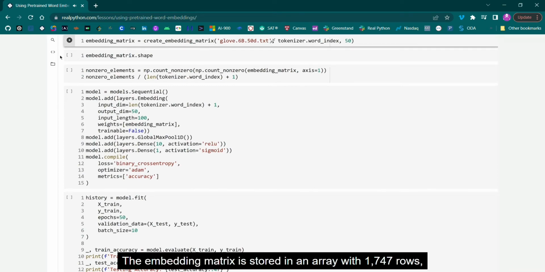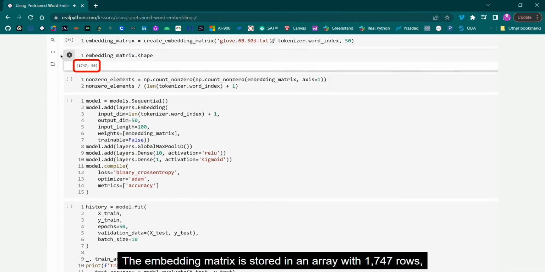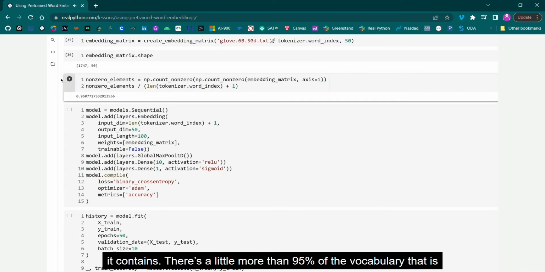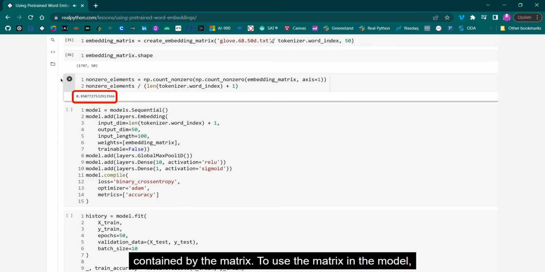The embedding matrix is stored in an array with 1747 rows, which is the length of the vocabulary, and 50 columns, which is the size of the embedding. Before using this matrix in a model, take a look at the number of non-zero elements it contains. A little more than 95% of the vocabulary is contained by the matrix.